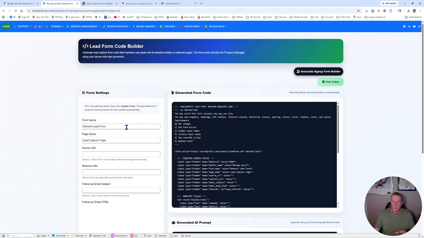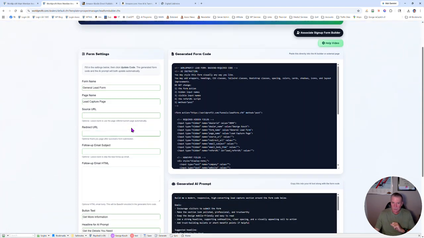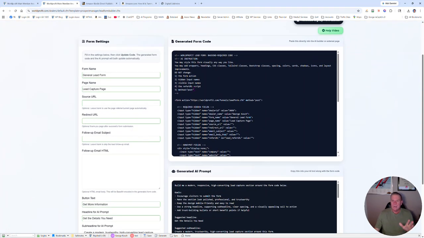You can generate a form that auto-responds to people. Call the form my Amazon book lead capture. Name, source URL, you don't even need that, or wherever you're posting it. But check this out. You can redirect them to that page right here. You can do a follow-up email and information about the book.